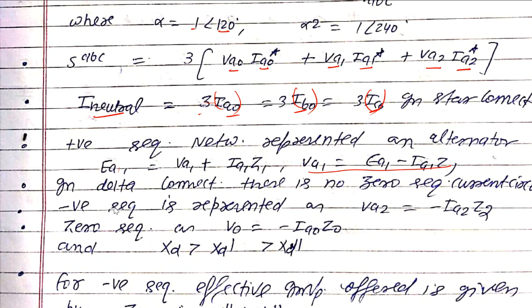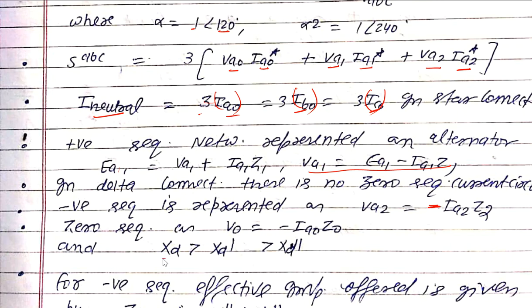The negative sequence is represented as VA2 is equal to the same value here, but the EMF will be 0 here, so minus IA2 into Z2. Remember the minus here. Why? Because the EMF will be 0 here. Next, for zero sequence, V0 is equal to 0 minus IA0 into Z0 here.